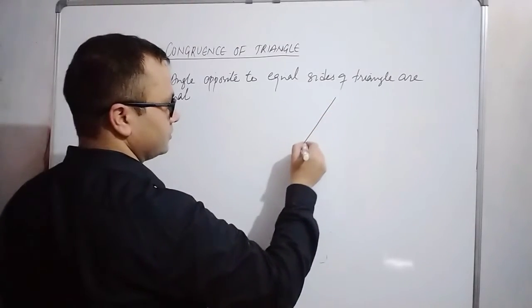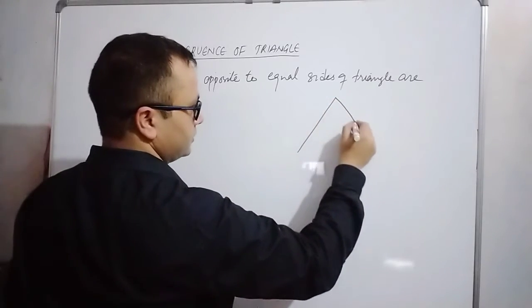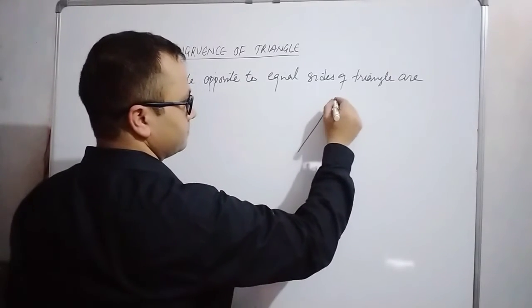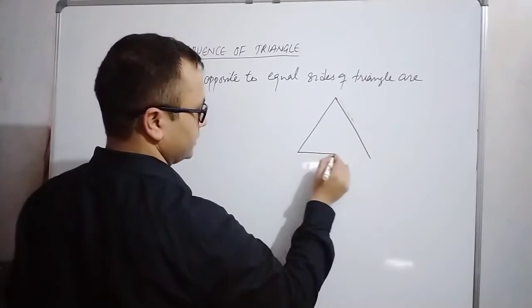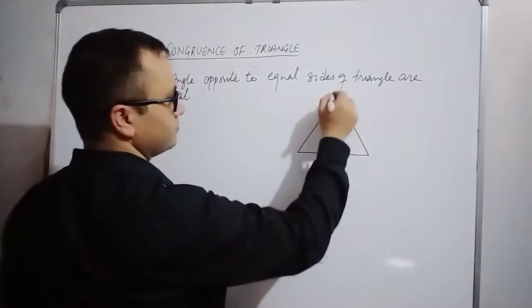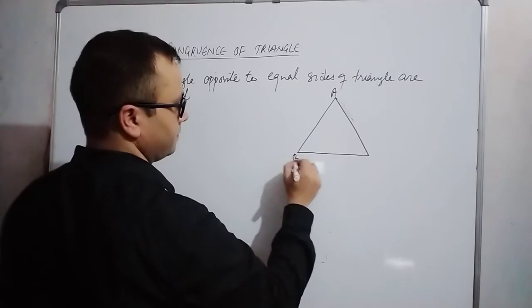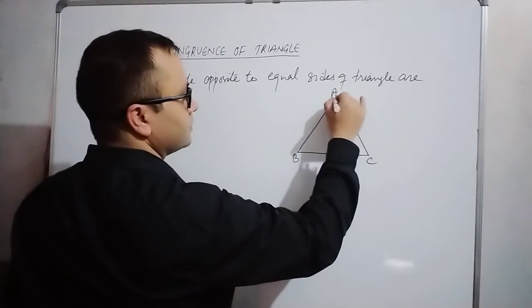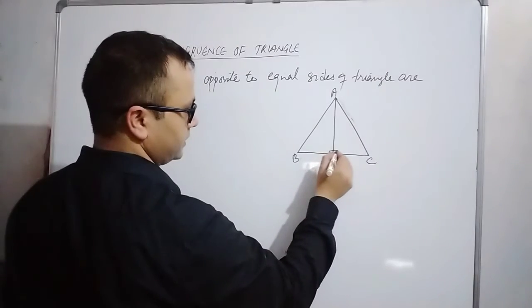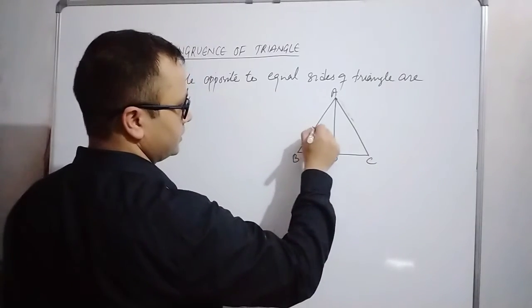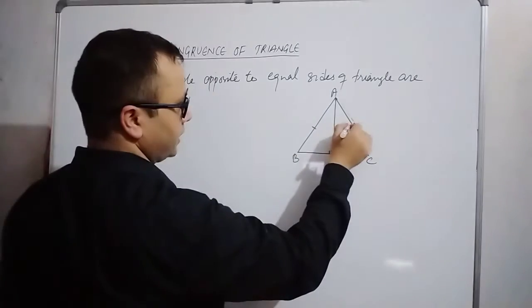So first we will draw a triangle. Now this is triangle ABC. Now this is the perpendicular bisector, 90 degrees, meeting at D. These two sides are equal.